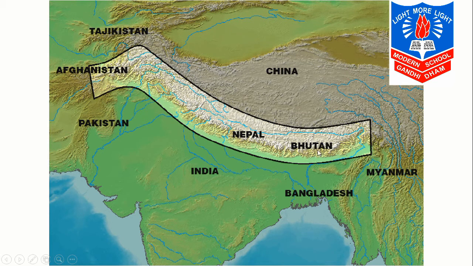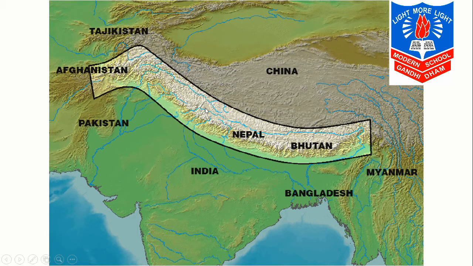Now the Himalayas bisect India from the rest of Asia. Bisect means they divide. It segregates the Tibetan plateau from the Indian subcontinent. Here is the Tibetan plateau. The Himalayan mountains separate it. It has an arc shape, like a C we can say.